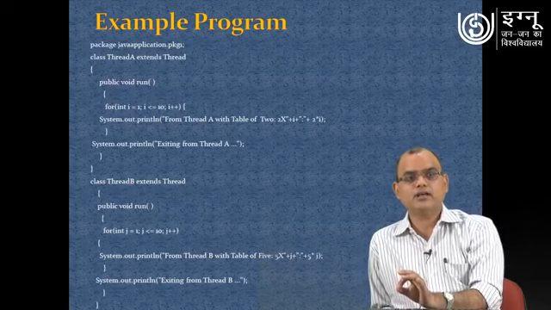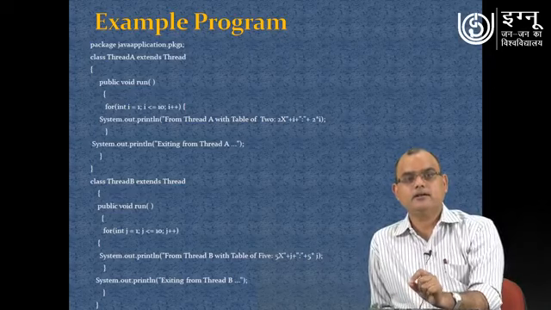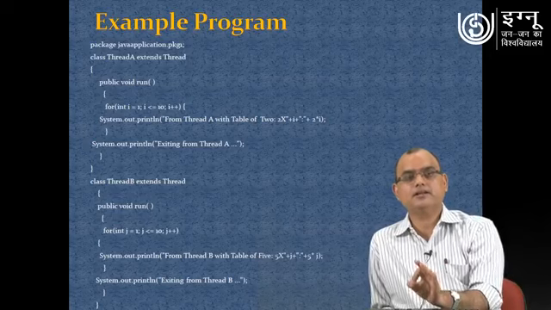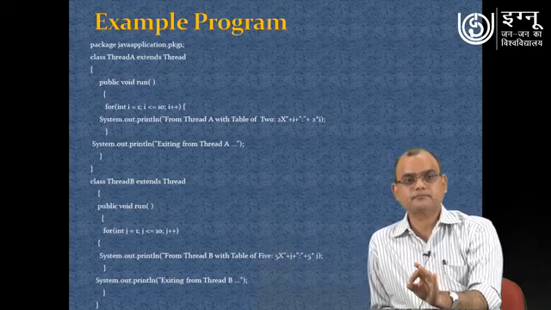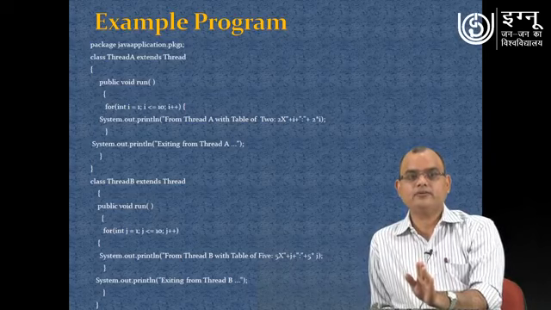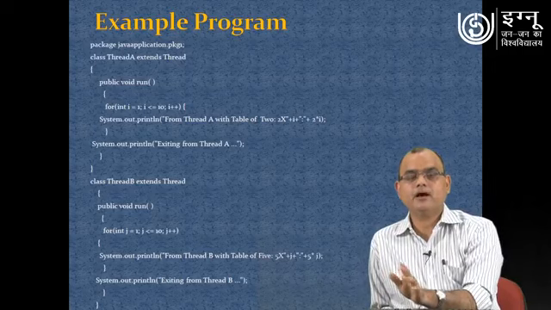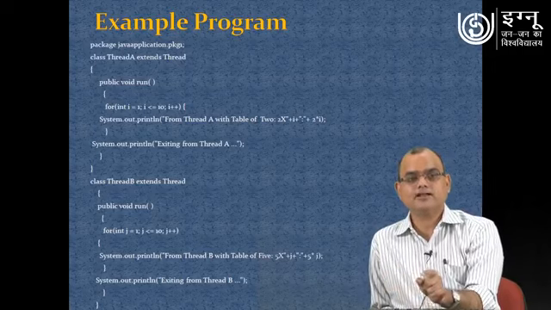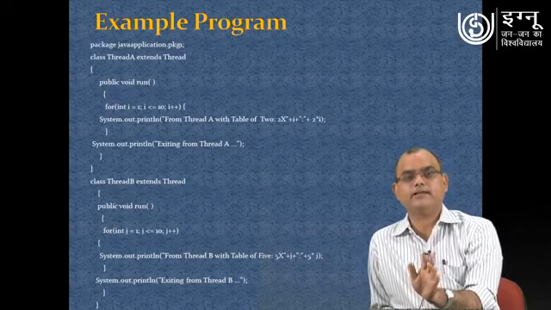In those thread subclasses, Thread A and Thread B, we have code written for the run method, meaning we have implemented the run method. Thread A is going to generate the table of 2. Similarly Thread B is going to generate the table of 5.